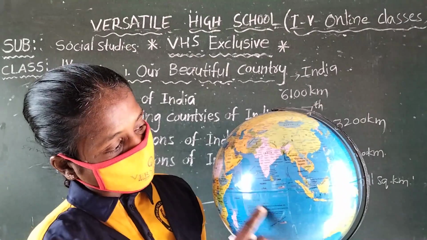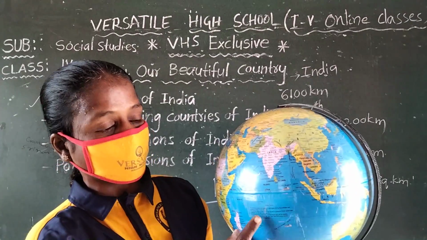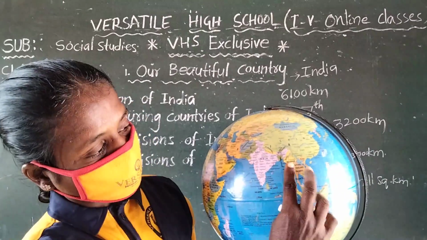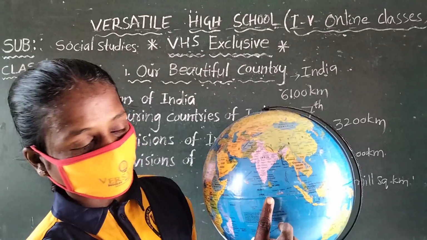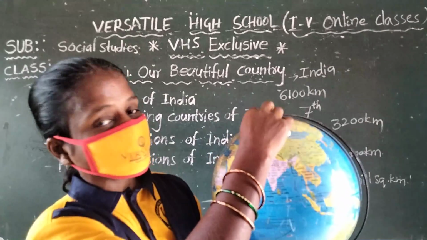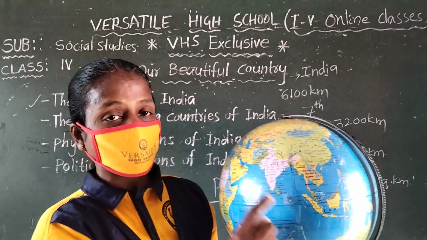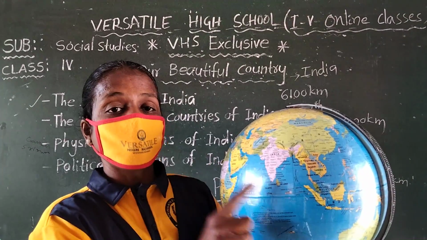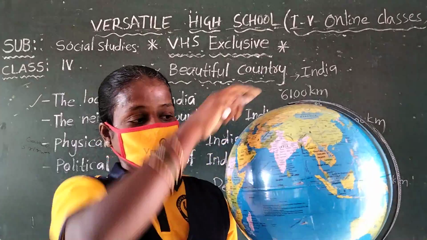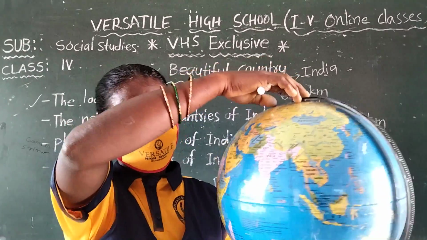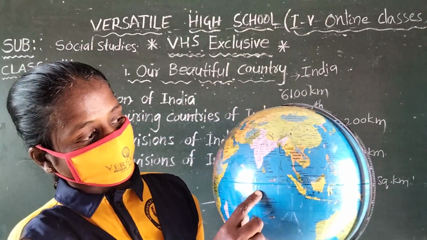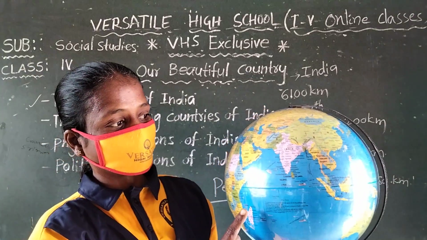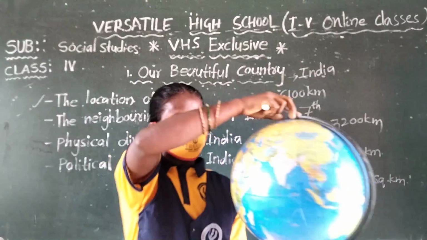See, these three sides in blue color are totally water. Observe, these are water bodies, and one side is land. So the southern part of India is called a peninsula. Are you observing where our India is? Are you understanding? Now we are going to another topic.